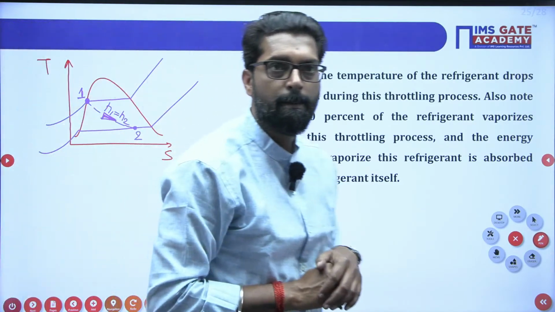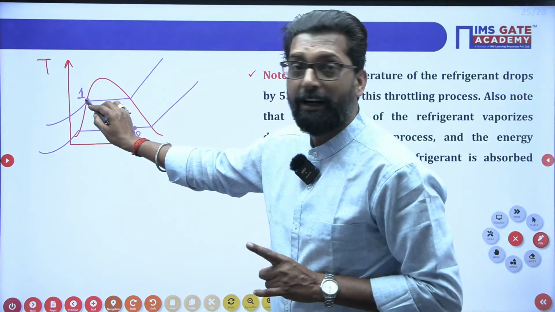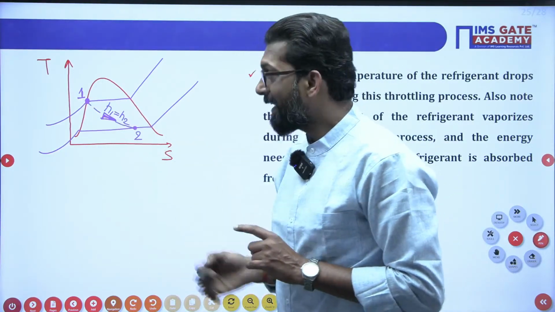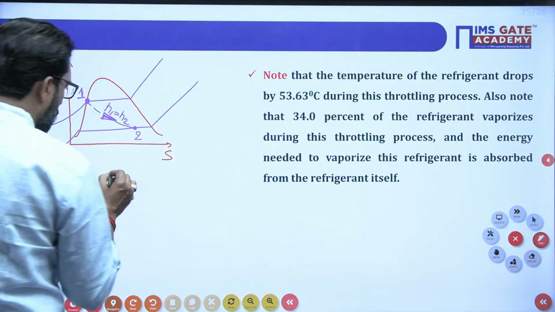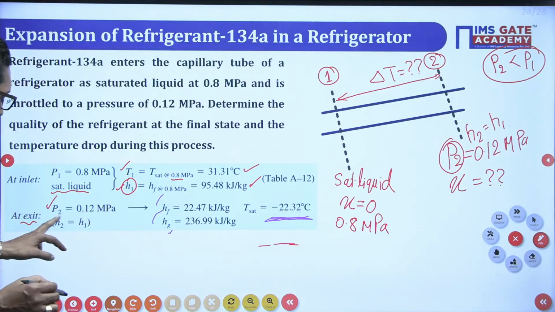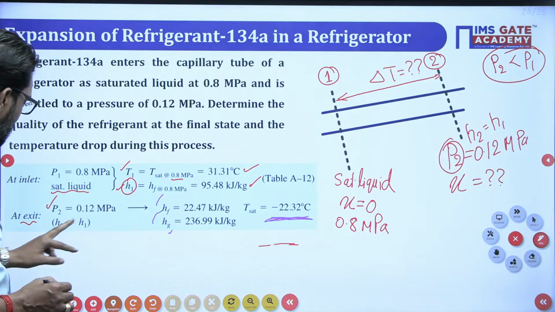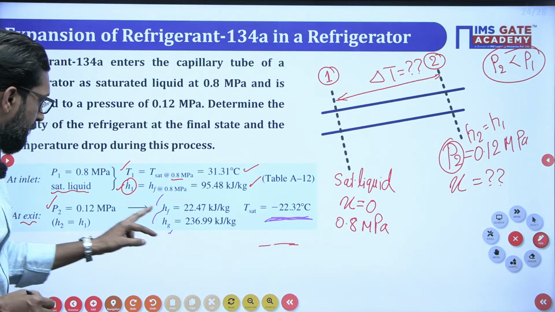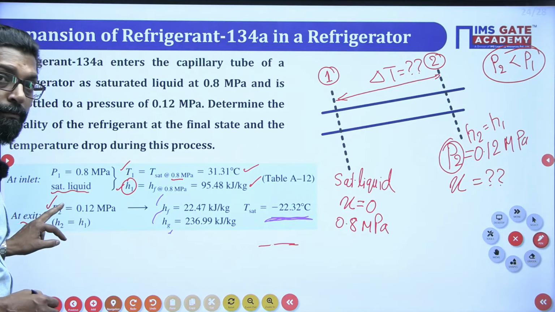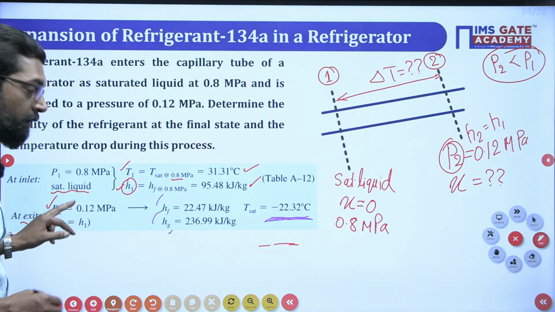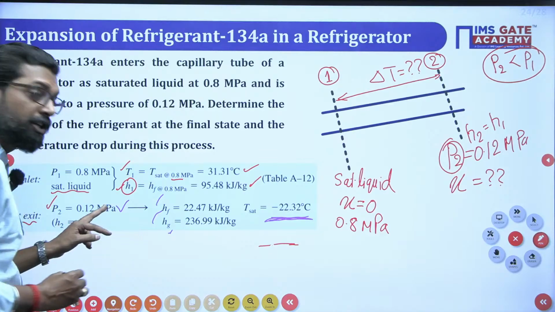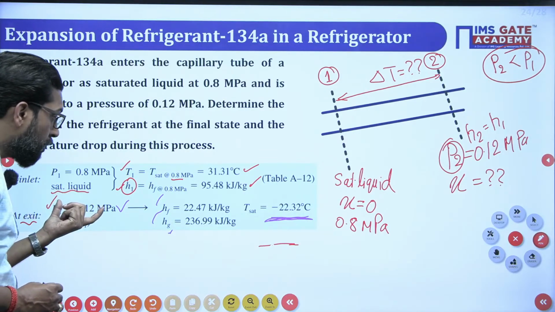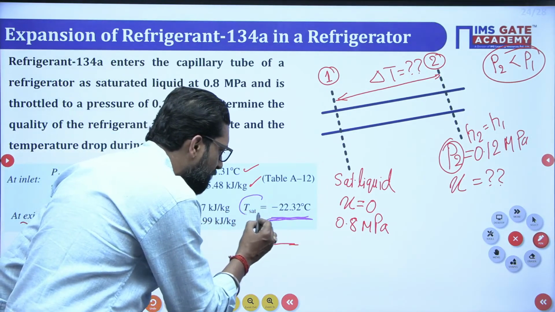Now, my dear, at this point this is saturated liquid. Now what is H2? From this table, we have to find where exactly it is. At this P2 pressure, because this P2 pressure is given, you can find the saturation temperature.